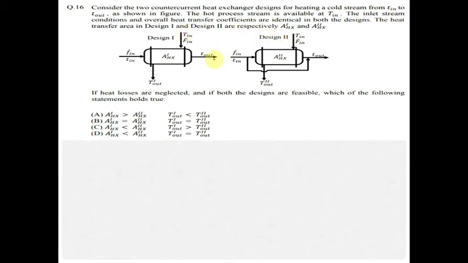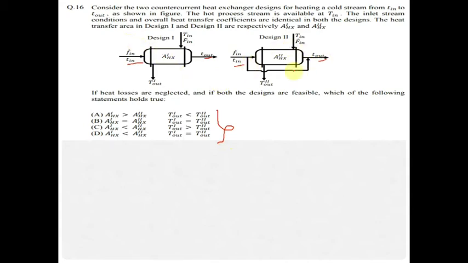Okay, so this seems to be a tricky question, but have a thought. Suppose the cold stream goes from T in to T out in both heat exchangers directly.